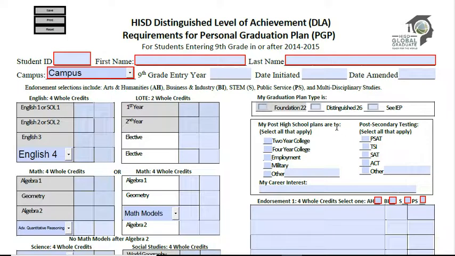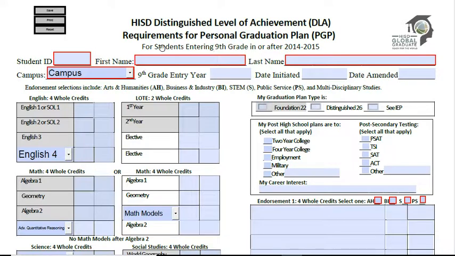Today, I want to talk to you guys, all the ninth graders, about the personal graduation plan. This is a form that every ninth grader has to fill out, and we're going to be doing it here together today. I'm going to fill this form out just to give you an example. There is also some more information that your AVID teacher will be giving you today.